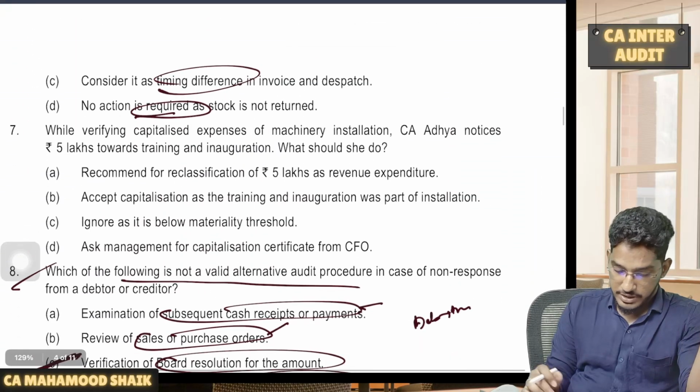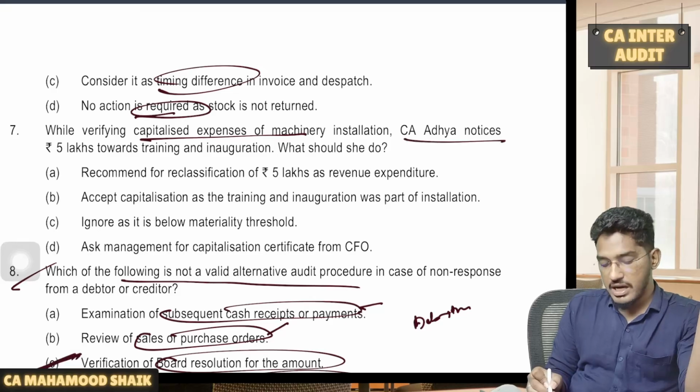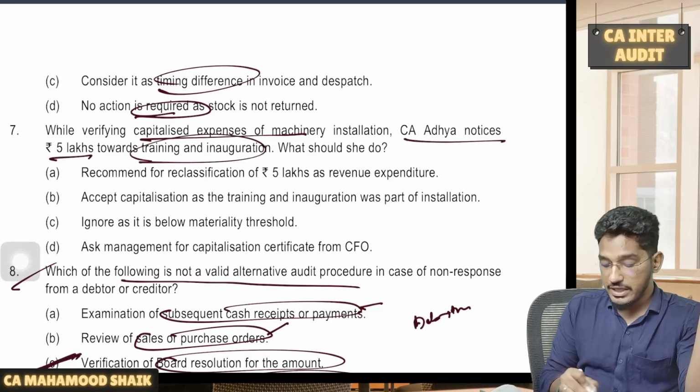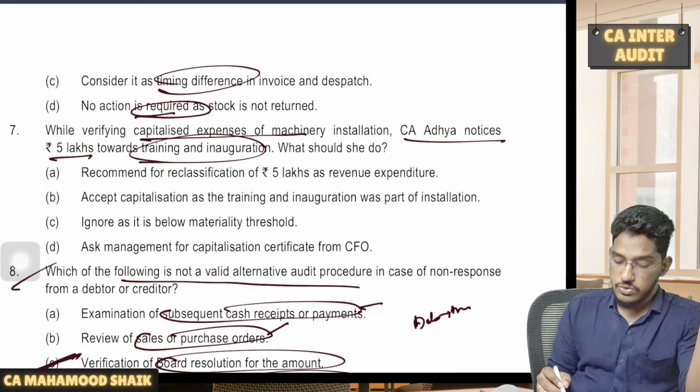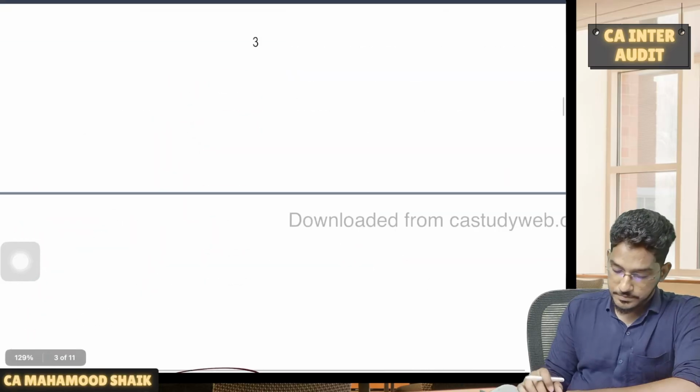So if you come to this point here, while verifying the capitalized expenses of machinery installation, CA Adya noticed 5 lakhs towards training and inauguration. What should she do? So recommend for reclassification of 5 lakhs as revenue expenditure. This is what she is supposed to do here.